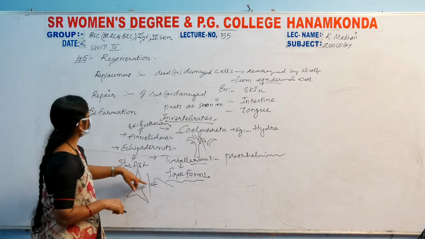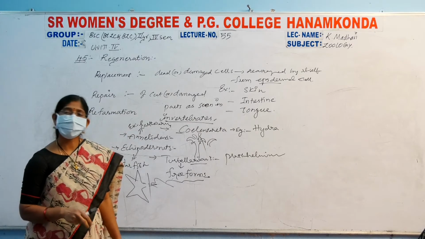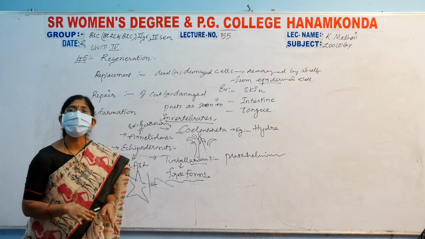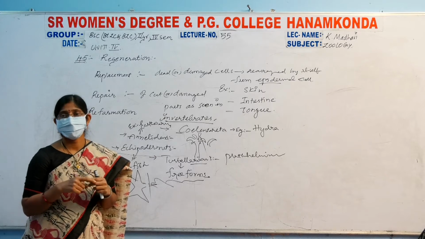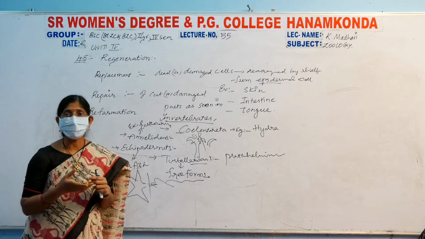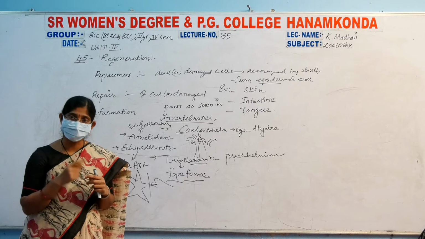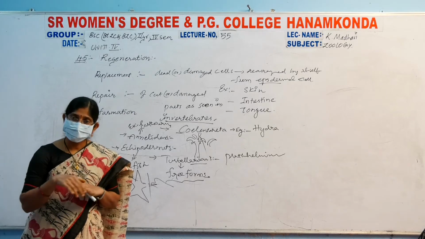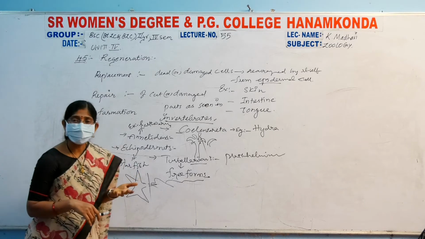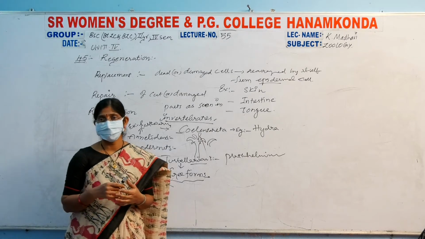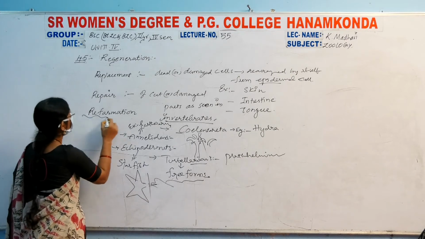These are examples of reparative regeneration. Simply we call it repairing, replacement. The cells which are lost in this place are replaced. Mitotic cell division, somatic cell division, occurs where the wounds are formed and where there is rupture and shedding of the cells. And the next one, the reformation.